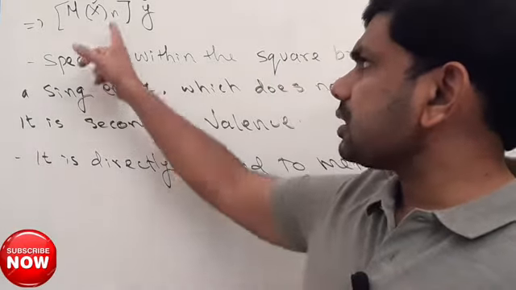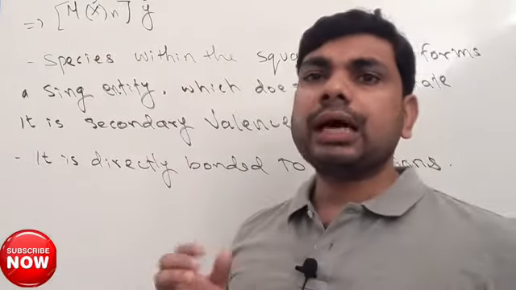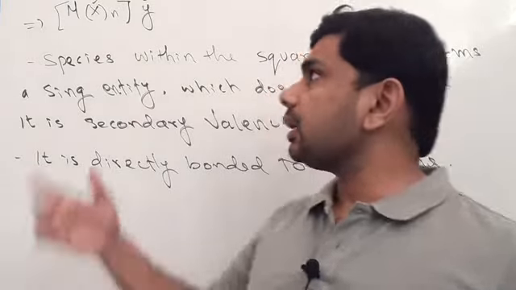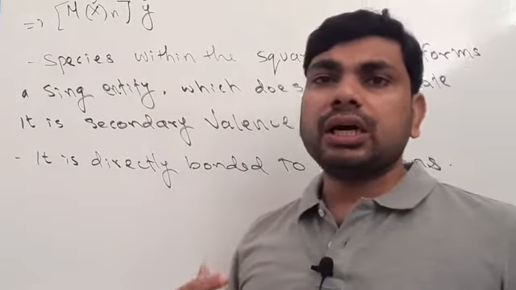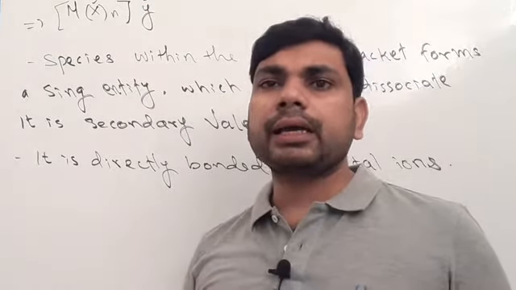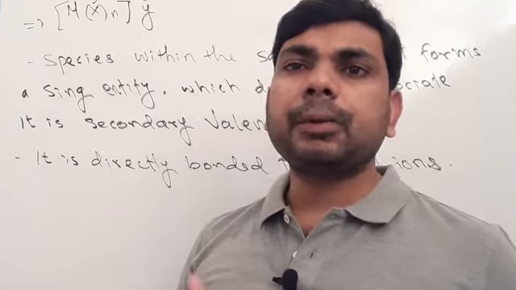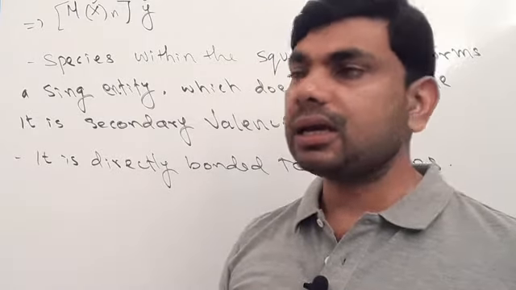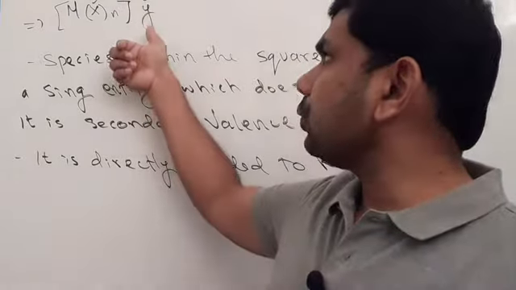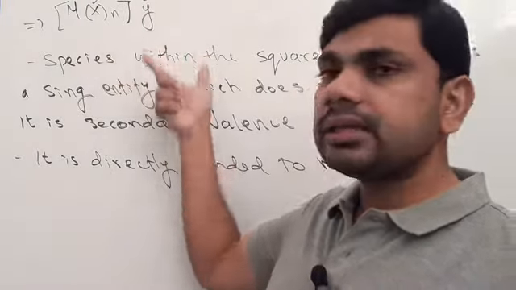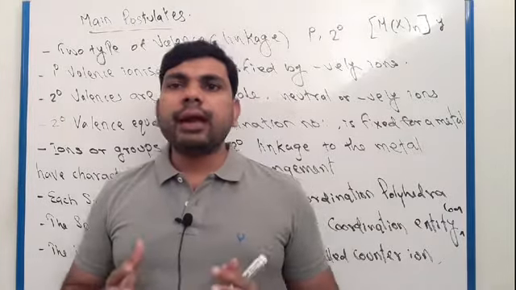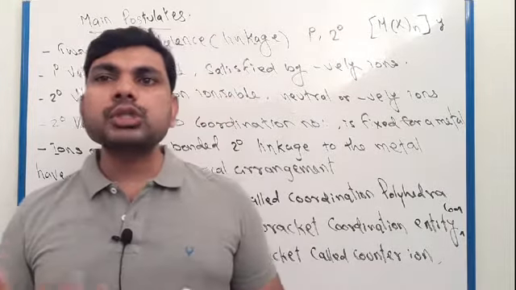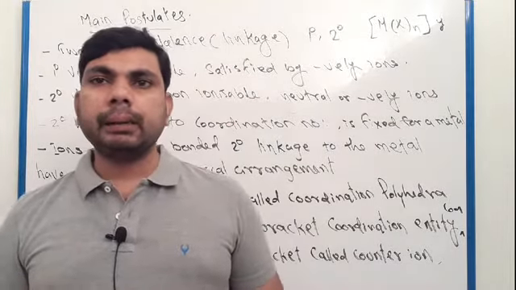And here these are directly bonded to the metal ion, and the groups outside the square bracket depend on the primary valency. Clear?